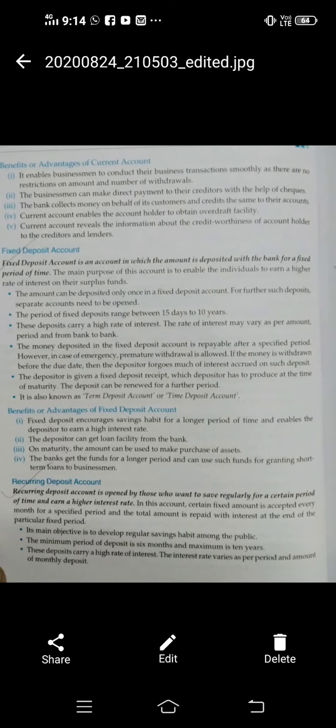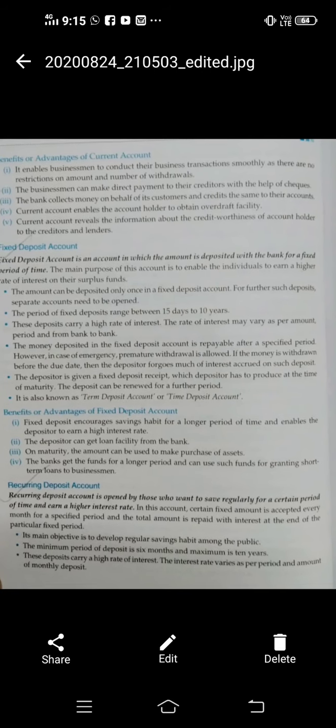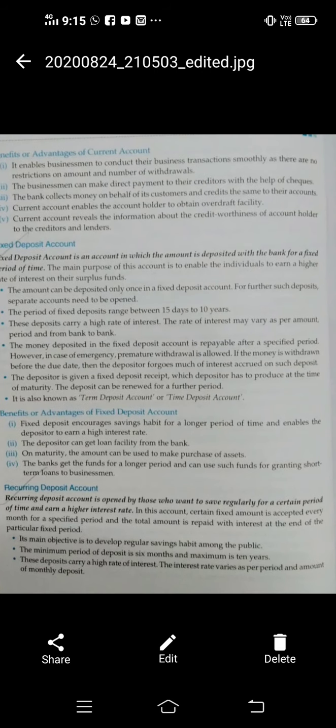The depositor is given a fixed deposit receipt also, which the depositor has to produce at the time of maturity. Means when you open a fixed deposit account in a bank, at that time as a proof the bank provides you an FD receipt, that this is a receipt of 50,000 rupees.